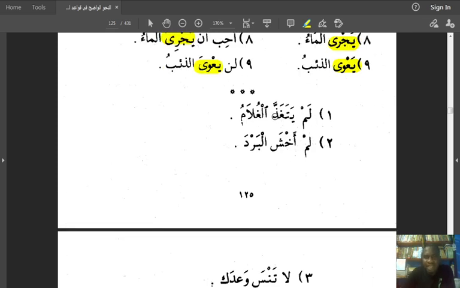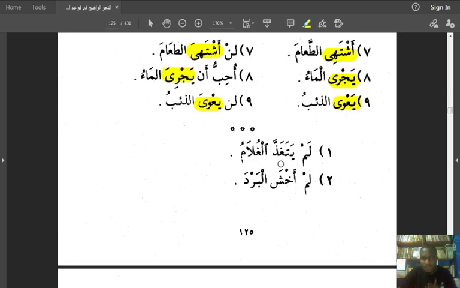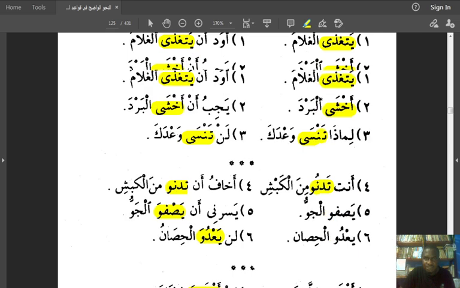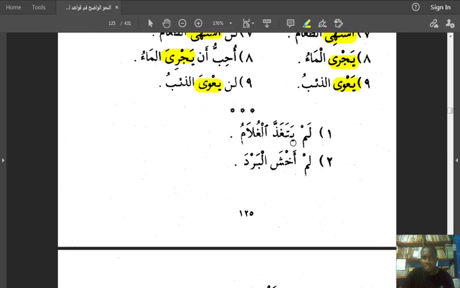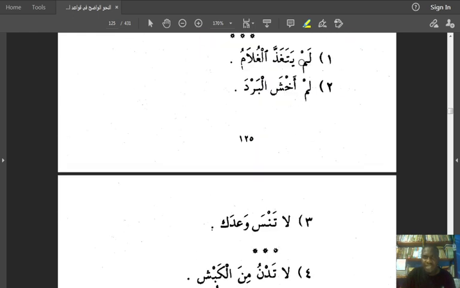Lam yatagadda al-gulamu. The boy did not eat. Now look at what happened to yatagazza. Of course, we've learned that yatagazza ends with alif here. We've seen that yatagazza ends with alif, akhsha ends with alif, tansa ends with alif. So when we come here and we see lam yatagazza, that means alif has been taken away. It has been deleted. Lam akhsha al-barda, akhsha, alif has been taken away.